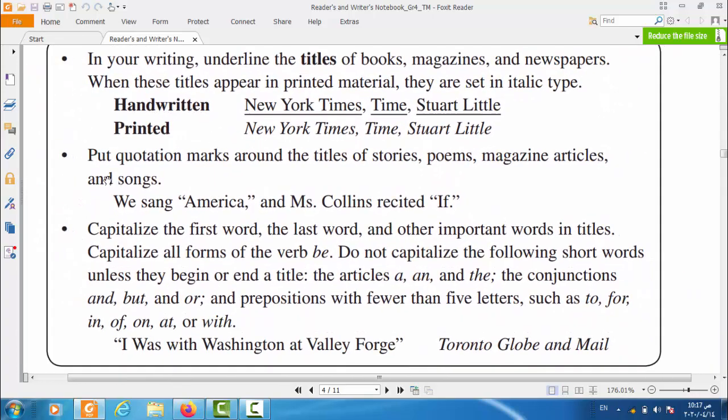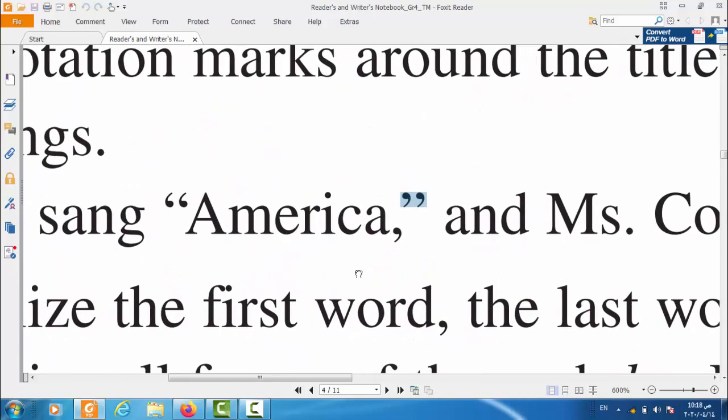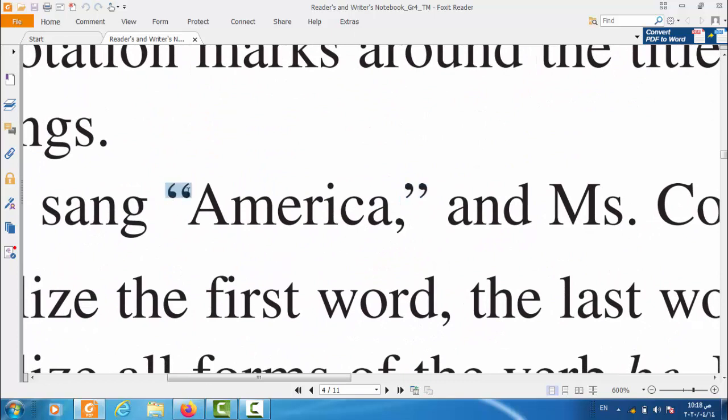In the second part, put quotation marks around the titles of stories, poems, magazine articles, and songs. Like in here, we sang "America." Look, they put here quotation marks. This is what I call a quotation mark. Yeah, this symbol in here is a quotation mark. This one and this one, this is quotation marks.